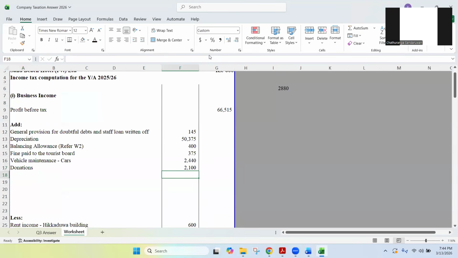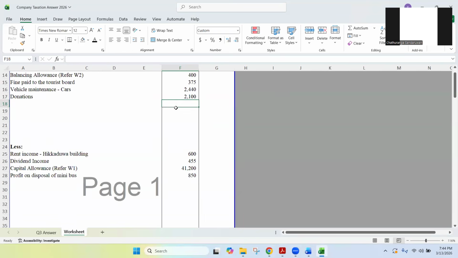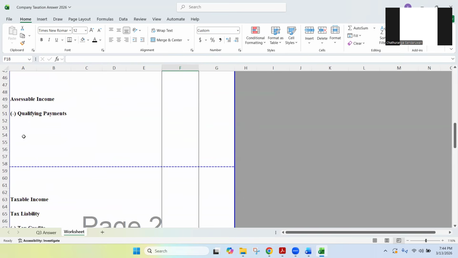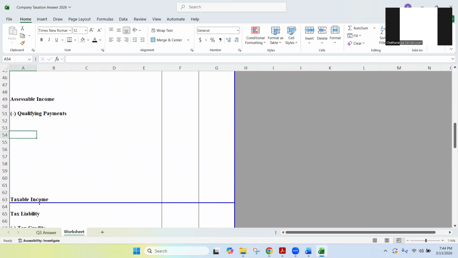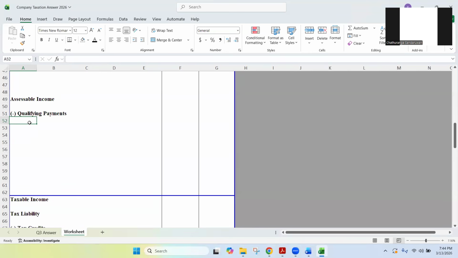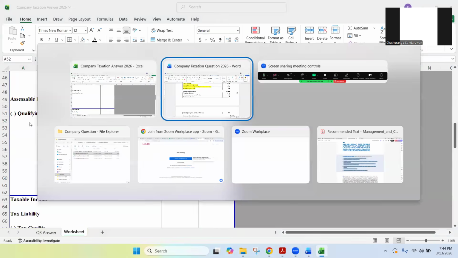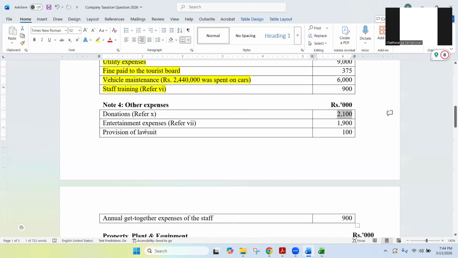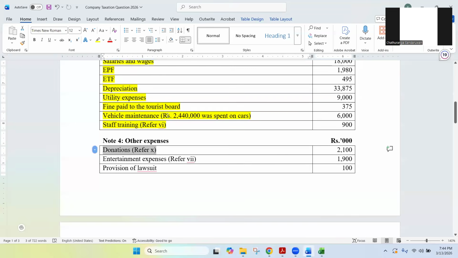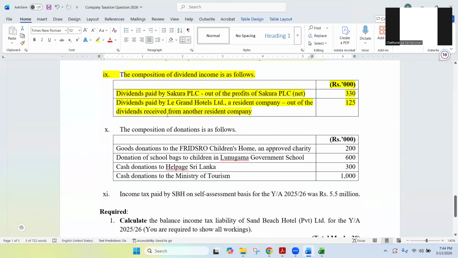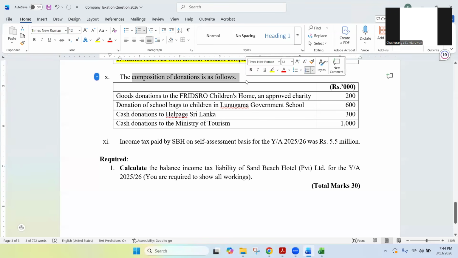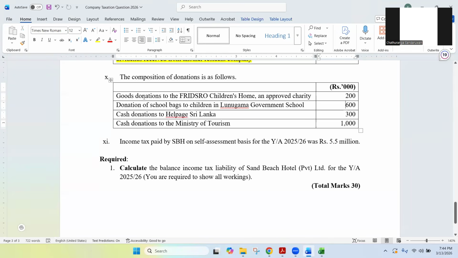Now the accounting treatment is reversed. We have added back, and now I'm going to qualifying payments. That is why we need to write the full structure, then it's easy for you, right? So, qualifying payments. We'll take them one by one and write. Note number 10, composition of donations is as follows. First one is goods donations to the approved charity.